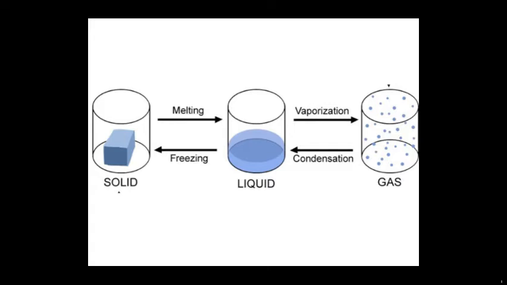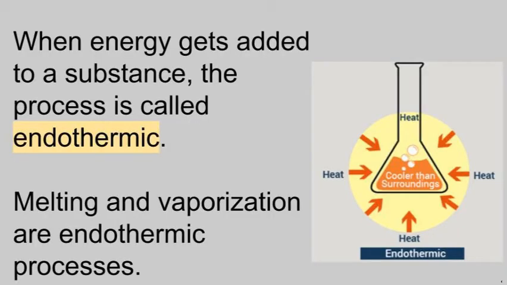So if you're adding energy to a solid, it can melt to a liquid. Keep adding energy, it can vaporize to a gas. If you have a gas and you take energy away or cool it down, you can make it condense or go through condensation. And if you cool that down, you'll make it freeze and become a solid. Now, if you're adding energy to a substance, we say that your reaction is endothermic. Processes like melting and vaporization are endothermic. They were the ones where you had to add energy to it.